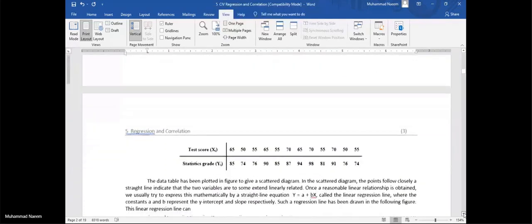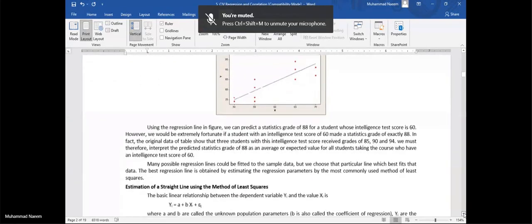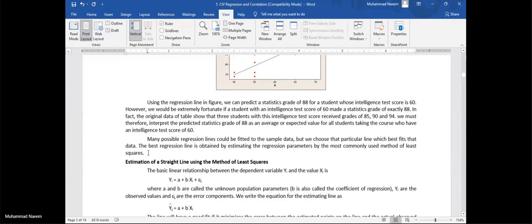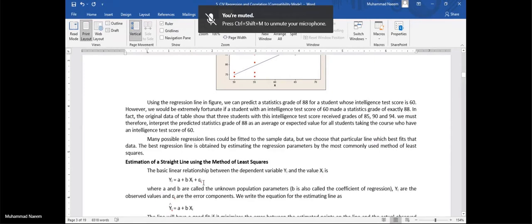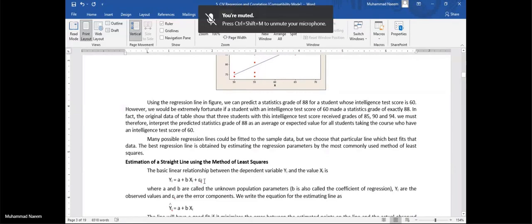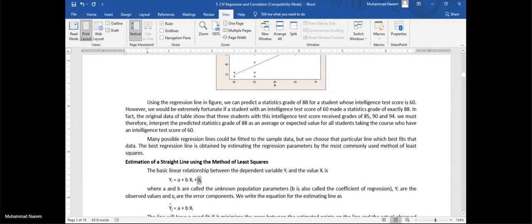Okay, now the decision. The method of least square. We have this situation: always we have different values of y for different values of x without any fixed criteria. Always we have a certain error.